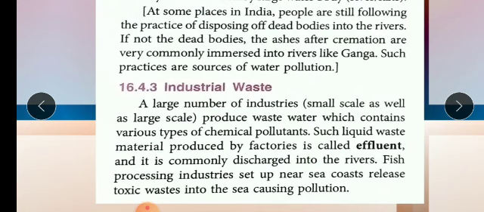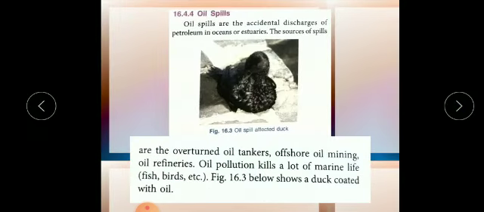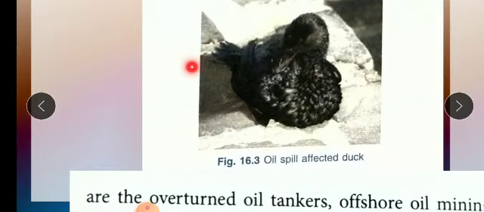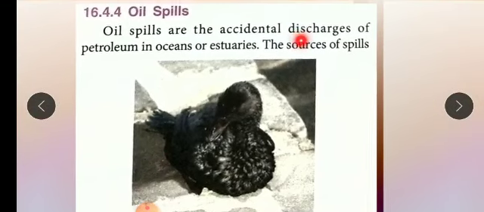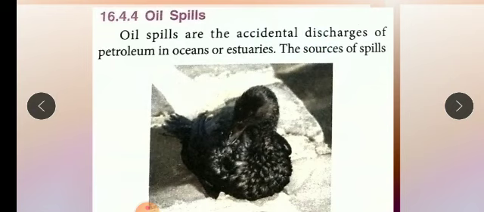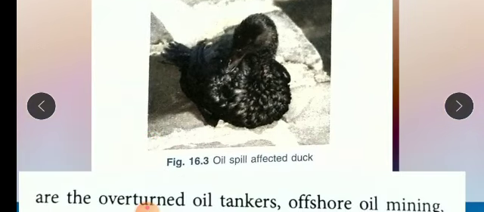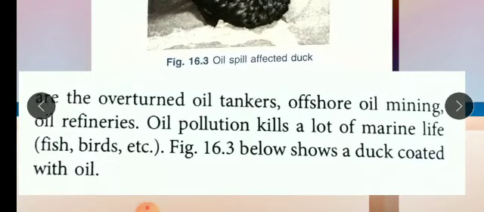Next one is oil spill. Here you can see one picture is given. Oil spill affected duck. Duck is an aquatic animal. If there is accidental discharge of oils or petroleum, it causes harm to aquatic marine lives. Plants and animals are not able to survive.